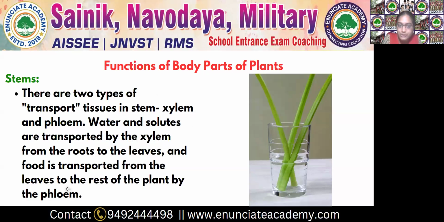The xylem tissue in the stem system works to carry water and minerals collected from the roots and transport them to the leaves, fruits, branches. And the other tissue is phloem tissue. This phloem tissue works to deliver food to the roots. These are the two tissues in the stem system.